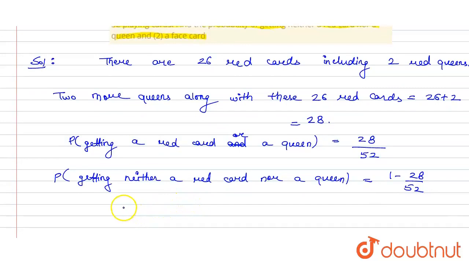So the solution will be 1 minus 28 upon 52, and after solving it we will get 24 upon 52, which equals 6 upon 13, which is the required answer for the probability of getting neither a red card nor a queen.